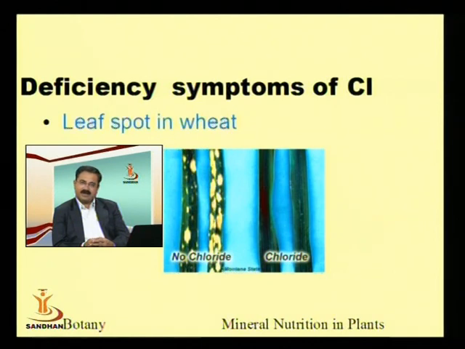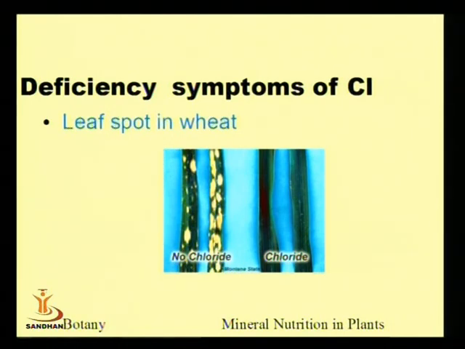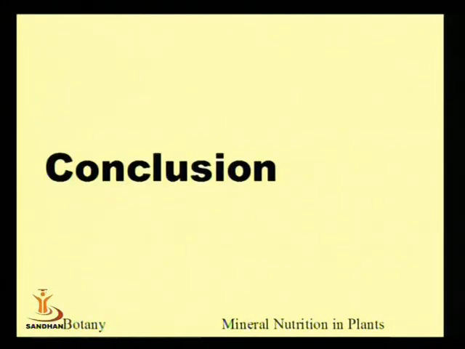But in fact, analysis has shown that there is no association, or poor association, of other microorganisms with leaf spot in wheat, but chlorine deficiency is responsible for it. So ultimately, to recover from this, one can spray only a chlorinated salt, and that will be enough to overcome the deficiency.